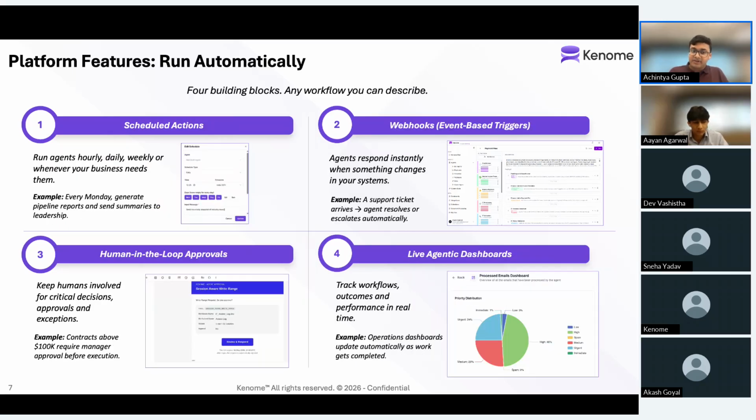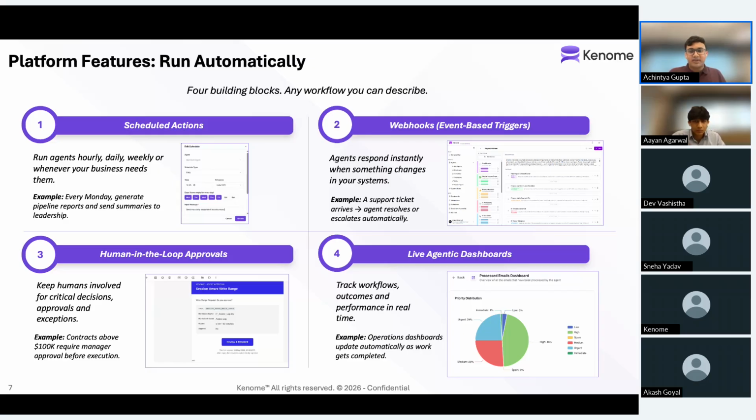And another great aspect of the platform is the capability, directly built in, to run all of these agentic AI features automatically. We can schedule our AI agents and workflows to run maybe daily, hourly, weekly, however you might prefer. Or we can configure webhooks with these systems to ensure that our agents are responding whenever something changes within your systems. We also have human in the loop built right into the platform.